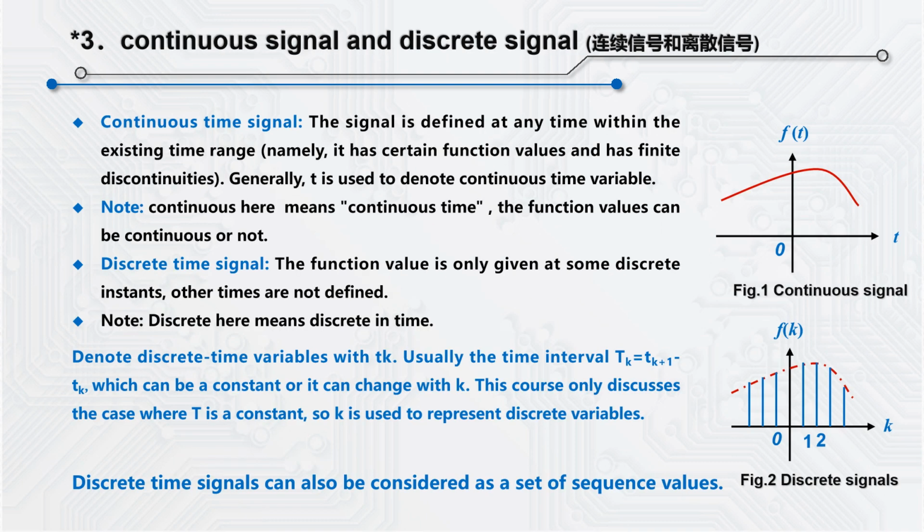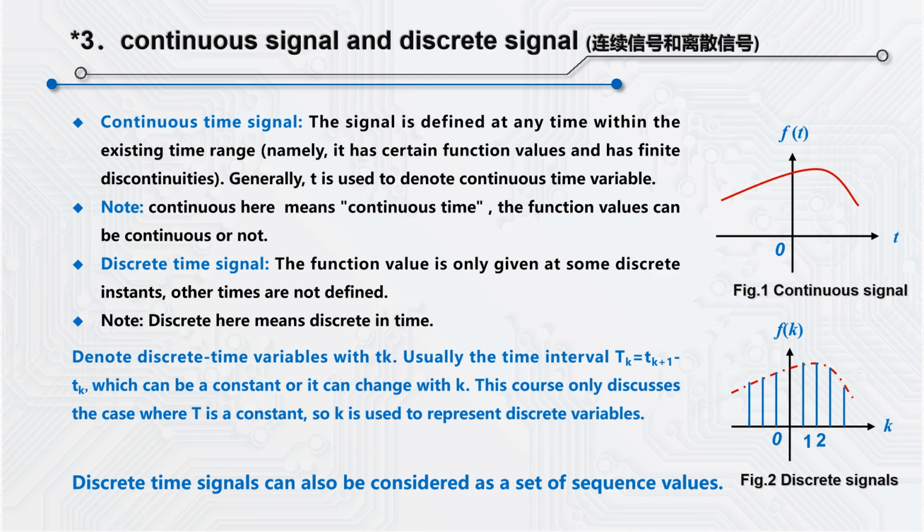The next part, continuous and discrete signal, is the focus of this course. First, let's look at the continuous time signal. Continuous time signal refers to the signal that is defined at any time within the existing time range, namely, it has certain function values with finite discontinuities.